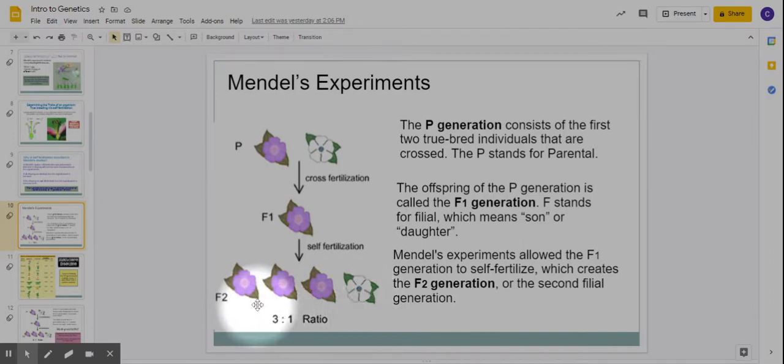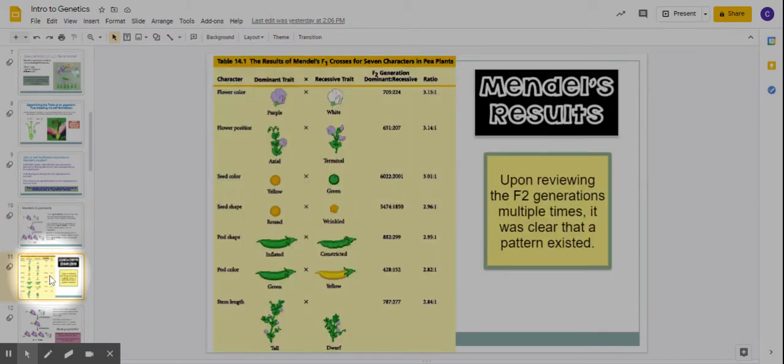And when you do statistics, when you count them, you get 3 purples to 1 white. And he did this over and over and over, hundreds of times, sometimes even thousands. He would have thousands of pieces of data, and he would always get about this same ratio: 3 purples to 1 white. Upon reviewing the other traits, he also got 3 to 1.